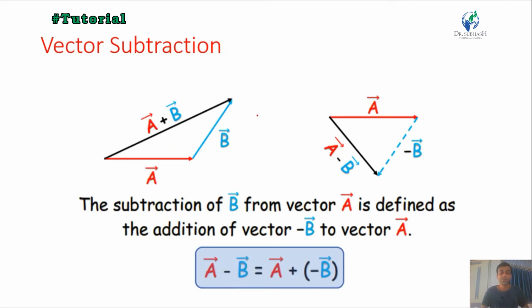Vector subtraction. The subtraction of vector B from vector A is defined as adding the negative vector B to vector A. Meaning, suppose we require to subtract vector B from vector A, then we add the negative vector B to vector A.